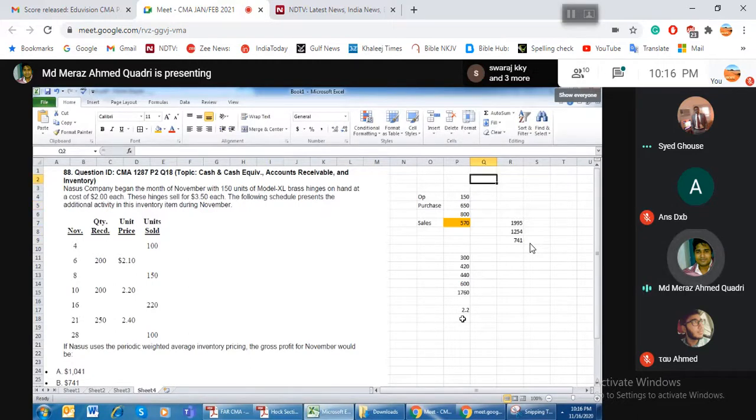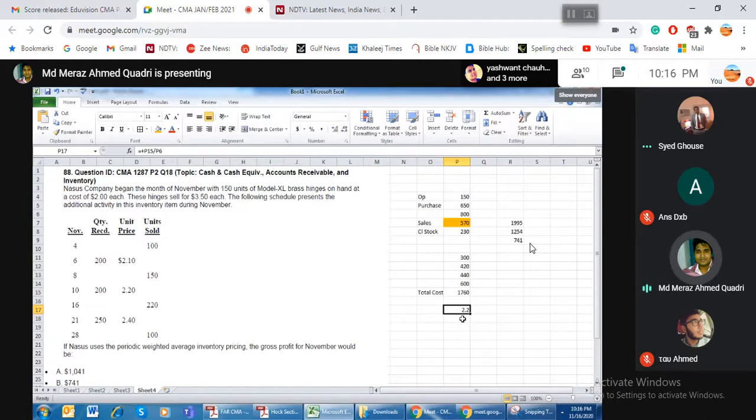So how did I do it? I first followed the same pattern: if the question asked me to calculate the closing value of the closing stock, I would calculate the weighted average. So this is the total cost. Whenever you calculate the weighted average, you simply do total cost divided by total quantity.